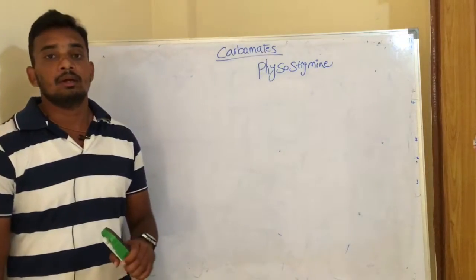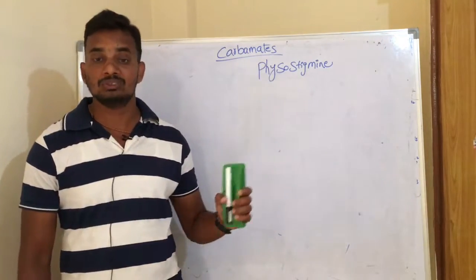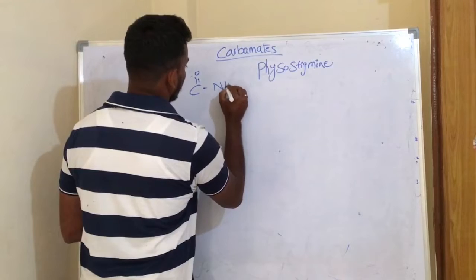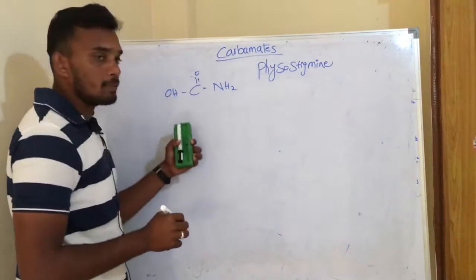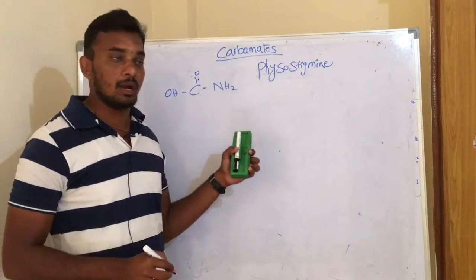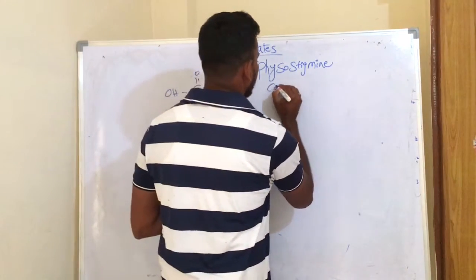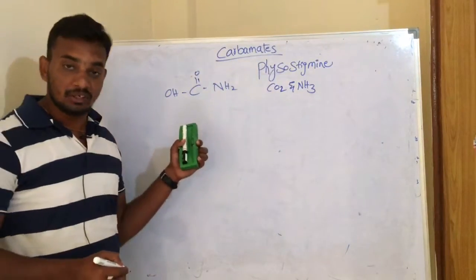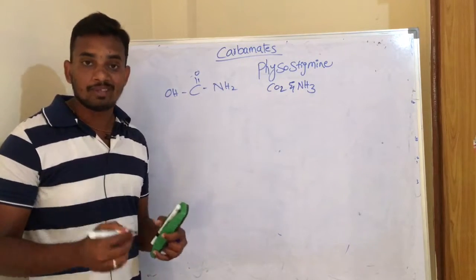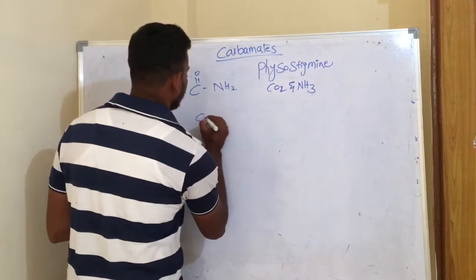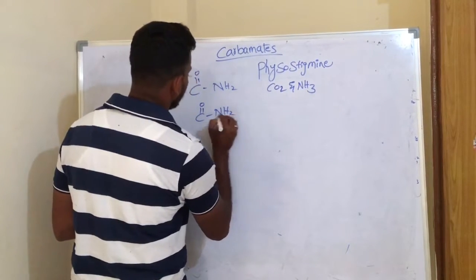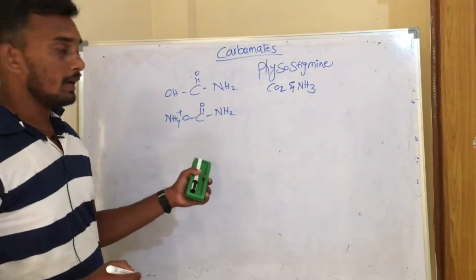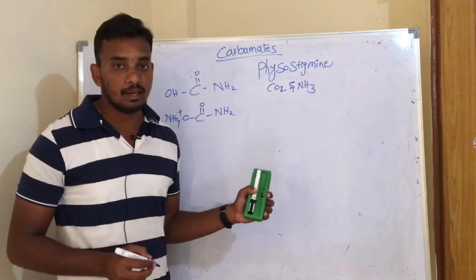Okay, so the basic or vital structure of all carbamate compounds is carbamic acid. So the structure of carbamic acid is, so this is the carbamic acid, and this carbamic acid is very unstable and readily decomposes into CO2 and NH3. Some salts of this carbamic acid are very stable and show insecticidal properties, and one of the examples is ammonium carbamate. So this is the ammonium carbamate, and this ammonium carbamate shows both insecticidal and rodenticidal properties.